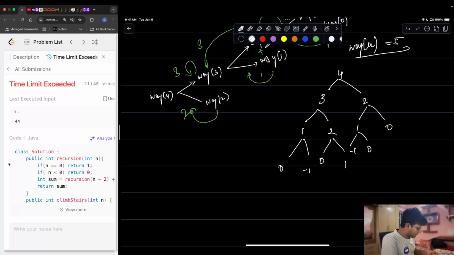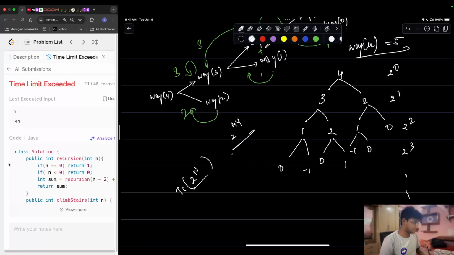So look at the recursive call. This is 2 power 0, right? This is 2 power 1, this is 2 power 2, this is 2 power 3. It'll keep on going until 2 power n. So your time complexity now is 2 power n, right? So it is running for 2 power 44 cases, right? Since it's running for so many cases, you're getting a TLE. Now we'll have to figure out a way to optimize this, right?